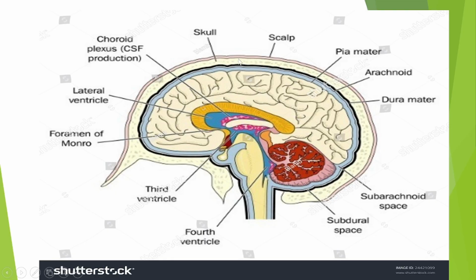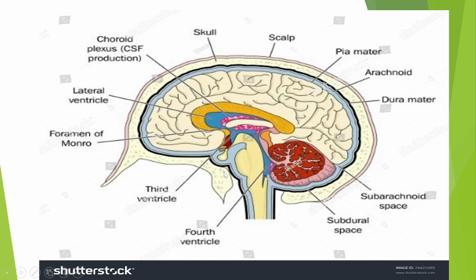This place that looks brownish in color is the scalp. When we move from the scalp, we go into the skull. Here we have the skull, which we can also call the cranium.